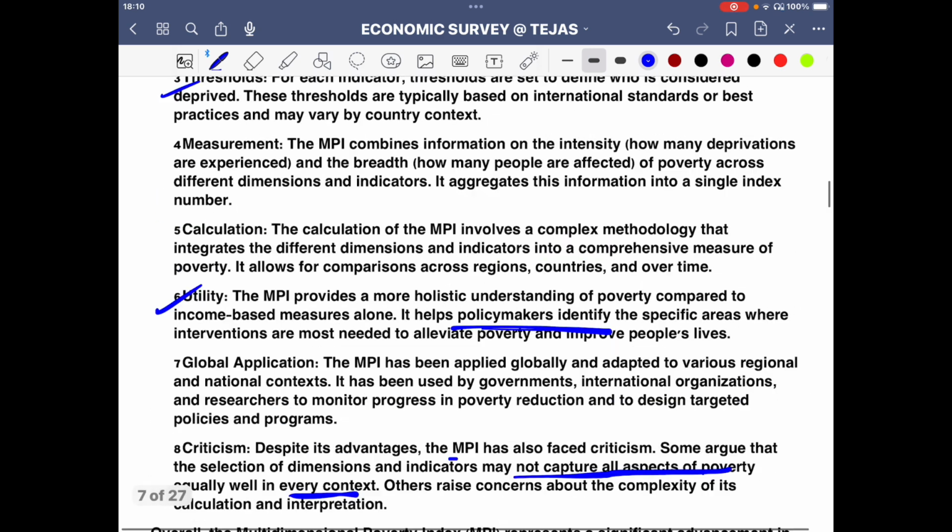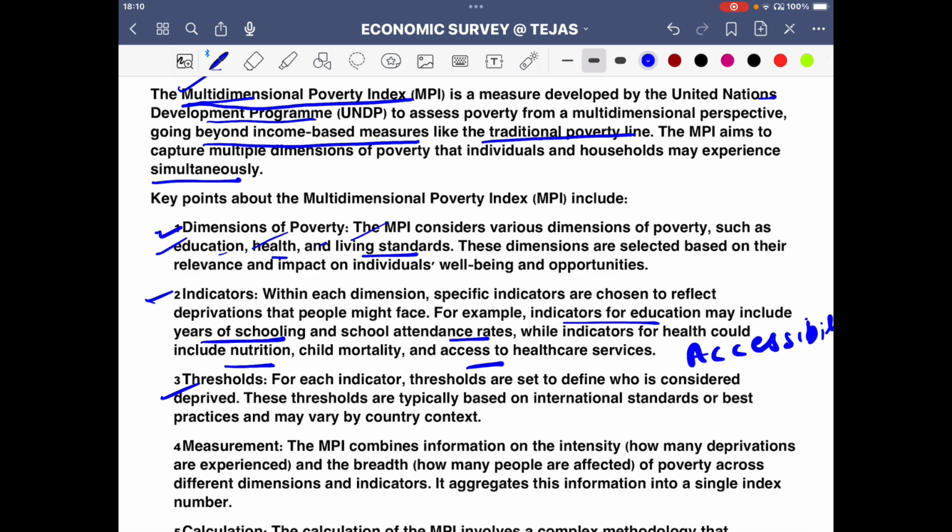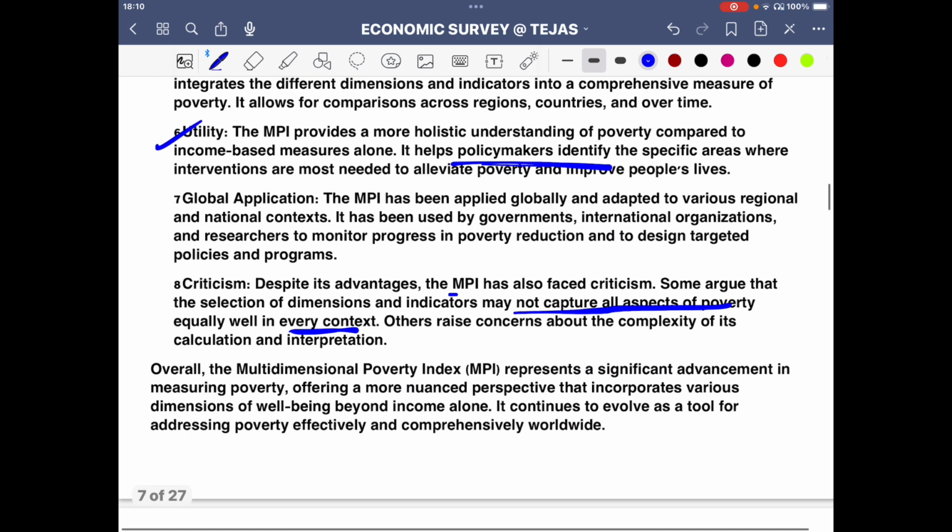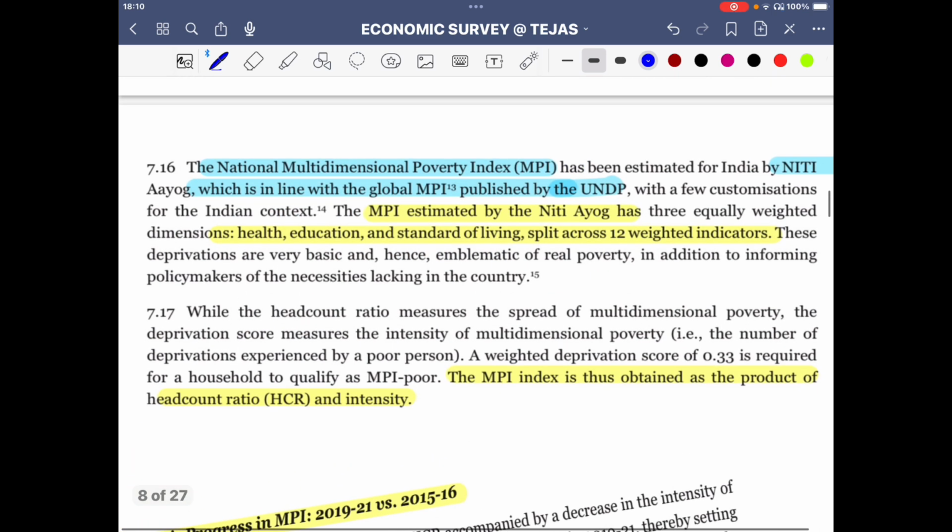That is also reflected in various aspects of living standard, but again there is a criticism that there can be contextual problems, so that you can keep in mind. So complexity also is there. So dimensions of well-being beyond income alone. So that's the basic idea.